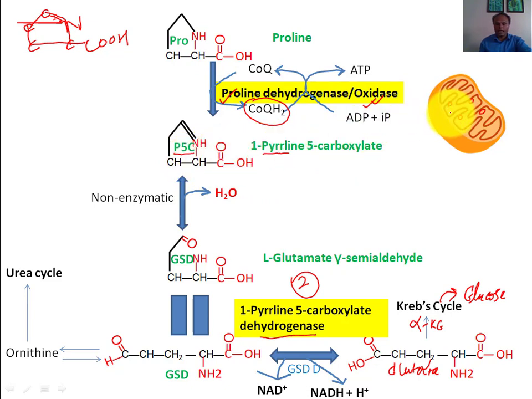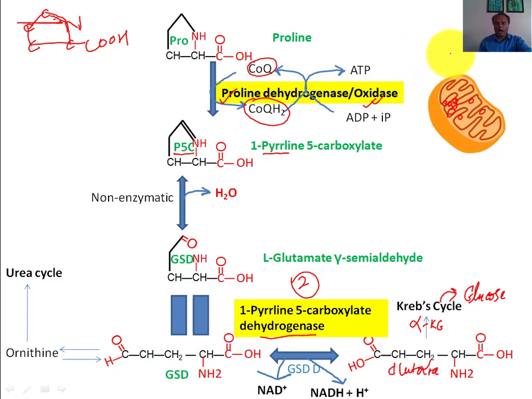So the structure of proline is easy to remember, proline is like a P. This P will convert into P5C here, and in this conversion there will be release of electrons. These electrons will be captured by this enzyme and transferred to coenzyme Q, which is part of the electron transport chain.